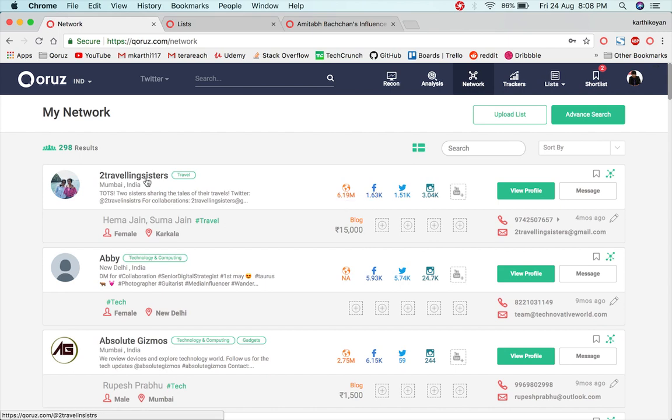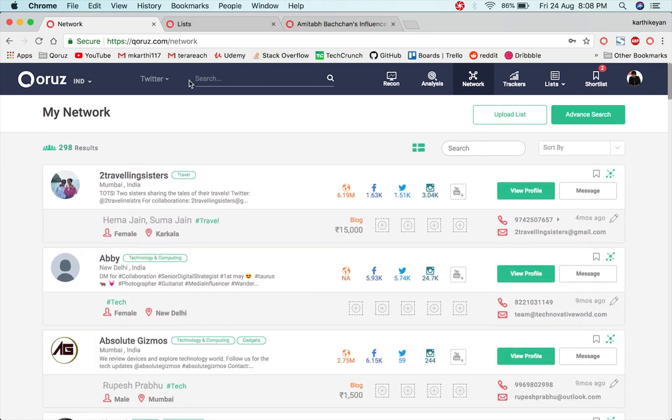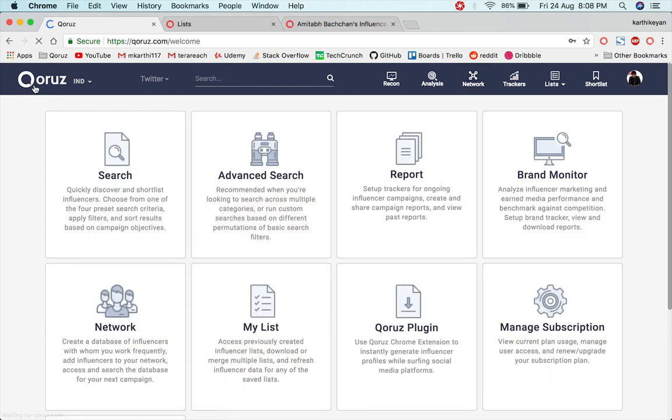For example here, Two Traveling Sisters, the platform doesn't provide the cost as well as the contact details of the particular influencer, which you can add upon uploading to My Networks. All those in the gray area are where you could add or edit the details for each influencer, and you could run an advanced search right away from the platform as well. So that's the whole explanation about the solutions of Chorus.